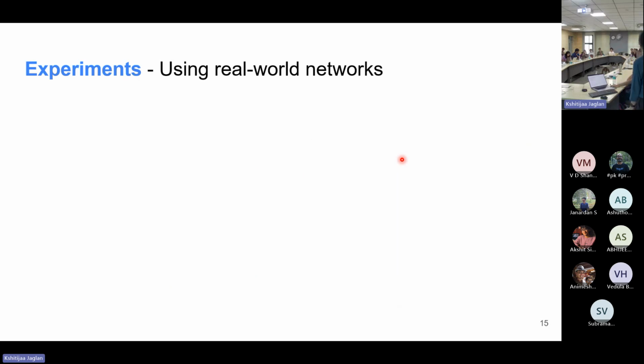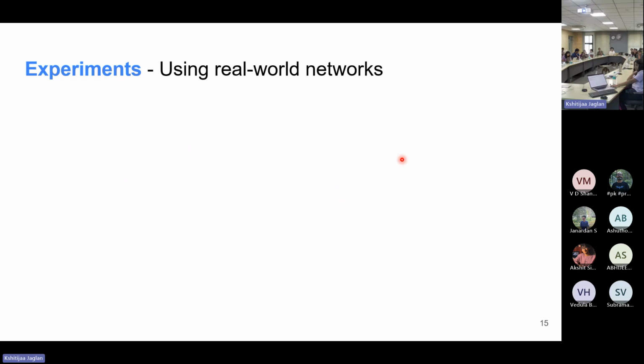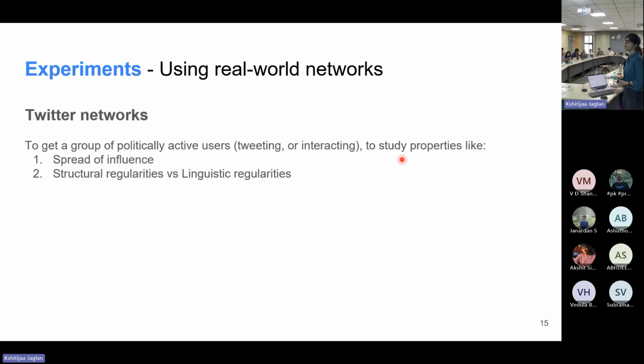Now, that was about the synthetic networks, where we have a clean lab setting and we can tweak everything the way we want to. But that doesn't always translate to the real world. So for real world networks, we look at Twitter. Our aim was to get a group of politically active users, who are active either by tweeting about it or by interacting with tweets that are somehow politically inclined. We needed such a data set to study properties like spread of influence, for example, because the influence will probably be confined to that cluster, or at least the maximum spread of influence will happen in the group itself rather than going outside.